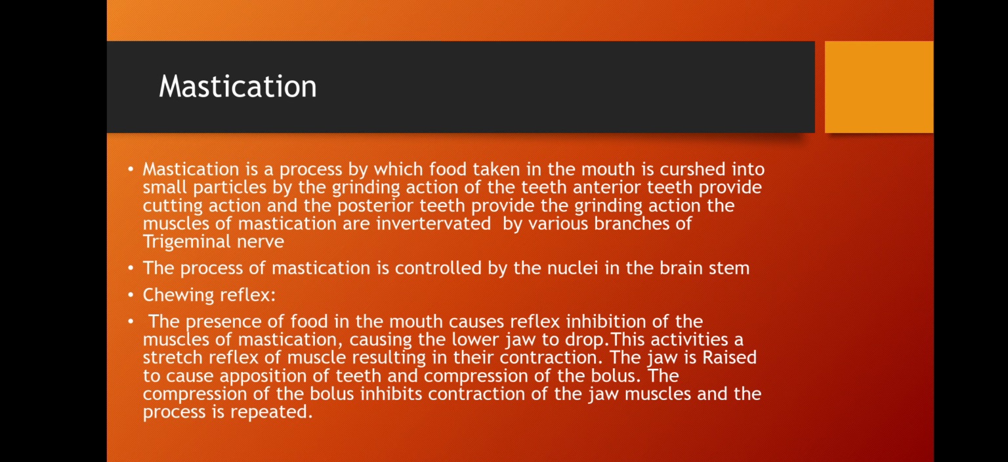The muscles of mastication are innervated by the various branches of the trigeminal nerve. So here in mastication, if we take food, the anterior teeth provide cutting action and the posterior teeth provide the grinding action. The process of mastication is controlled by the nucleus in the brainstem.